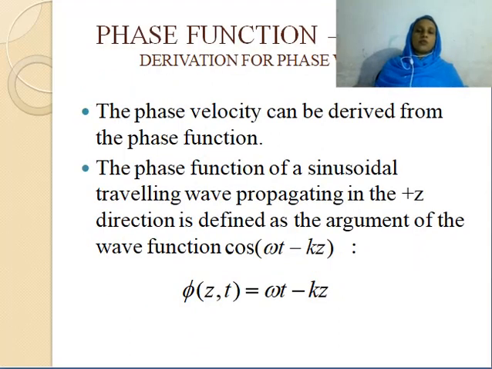Now we can find the phase velocity by another method using the phase function. What is the phase function? The argument of the wave function, cos (omega t minus kz), is called the phase function. What is its argument? This part, omega t minus kz. This is called the phase function. Let it be phi, so phi(z,t) equal to omega t minus kz.